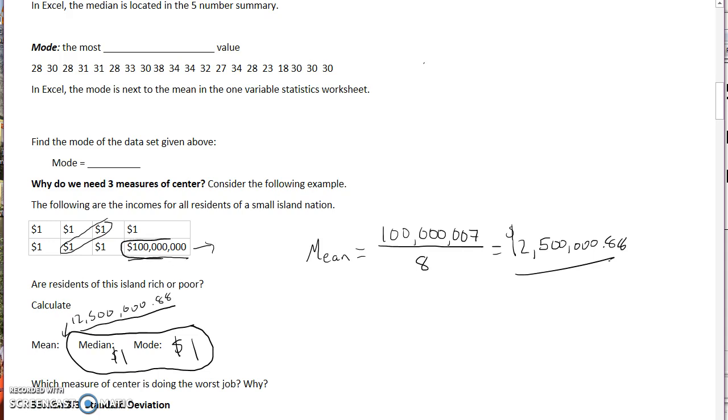There's a special term in statistics for a type of number like this, where all these values are 1, and then this one is 100 million. Do you remember what we call that? We call that an outlier.